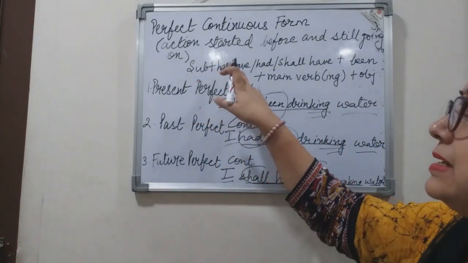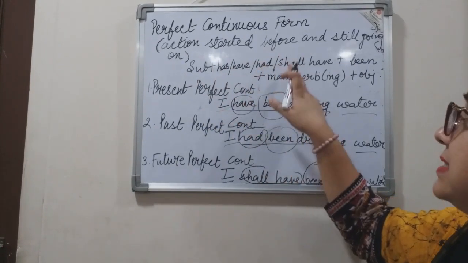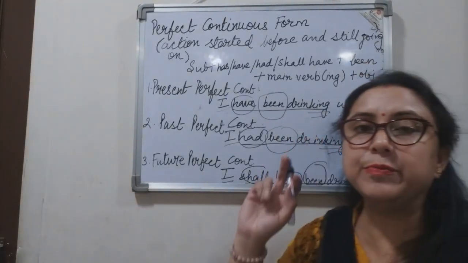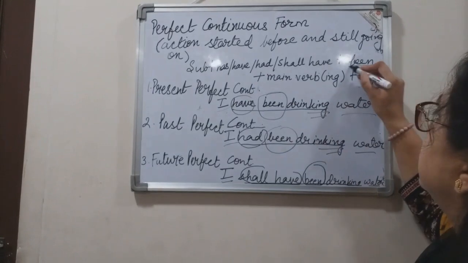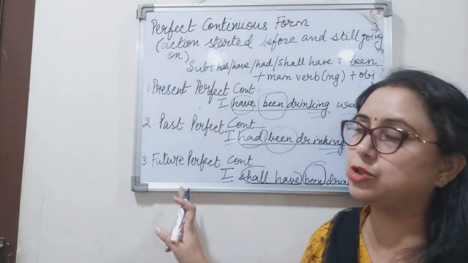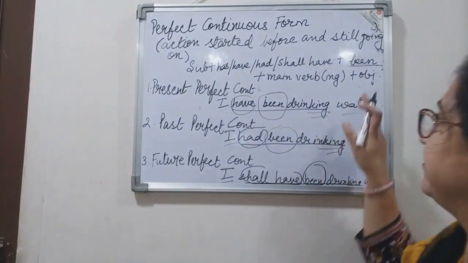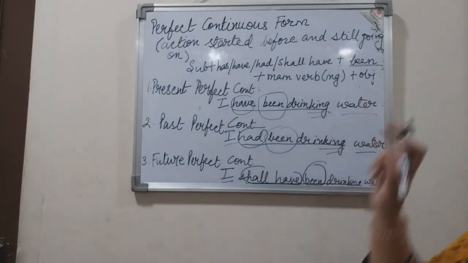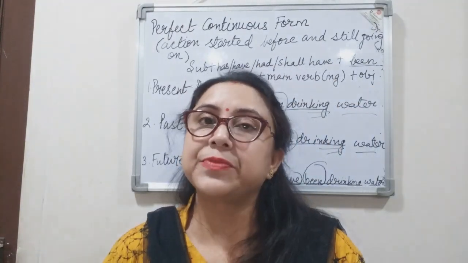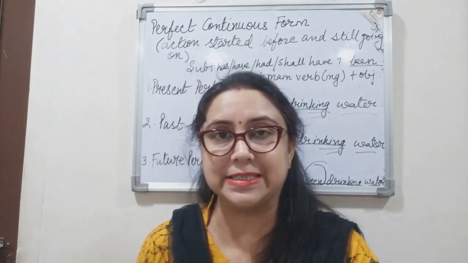So subject plus has or have in the present tense, had in past, and shall have in future, and then been. Been is always there in the perfect continuous form, whether it is present or past or future. So been, and then the main verb in its ing form, and finally the object or whatever is there in the sentence, right? So these were the different forms of verbs in different tenses, right?